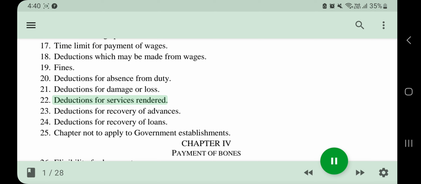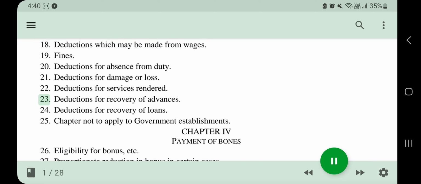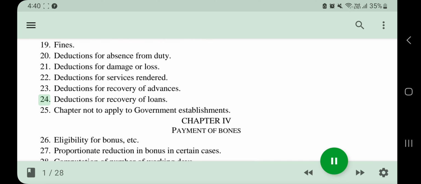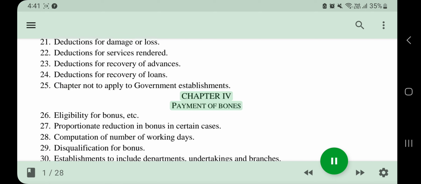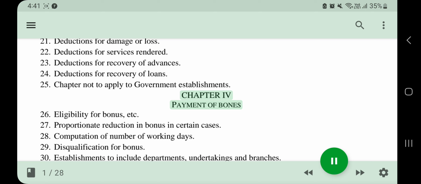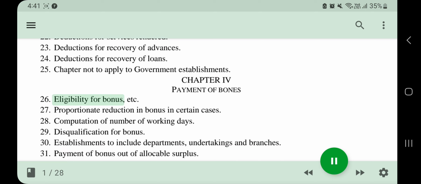22. Deductions for services rendered. 23. Deductions for recovery of advances. 24. Deductions for recovery of loans. 25. Chapter not to apply to government establishments. Chapter IV. Payment of bonus. 26. Eligibility for bonus, etc.